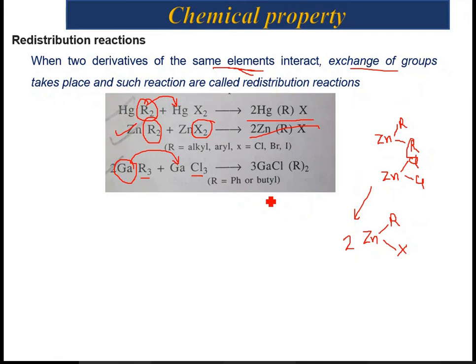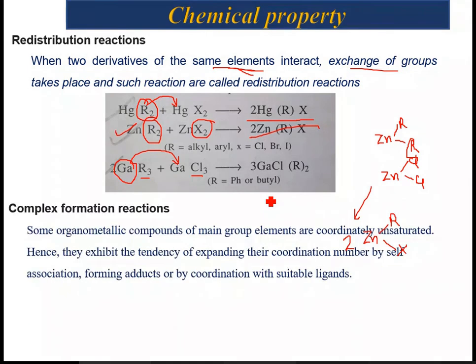So in total, five reactions we have discussed: reactions with oxygen, reactions with halogen, alkylation or arylation reactions, reactions with protic reagent, and the fifth one, redistribution reactions. Okay, now see, next is complex formation reactions.